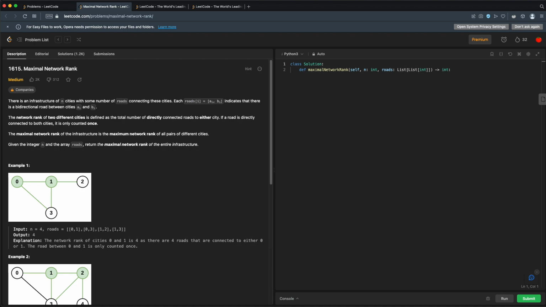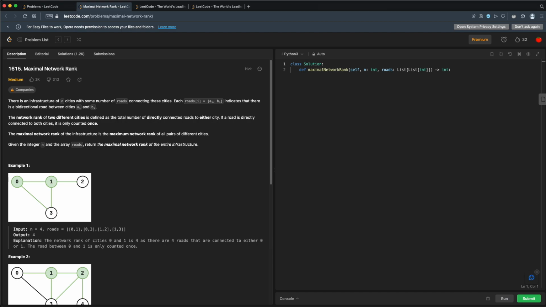All right, and then we have some examples. So, this is clearly a graph problem. We have nodes and we have connections between those nodes and they're bidirectional. That doesn't really matter because in this case, we're not actually traversing any of these nodes. We don't need to traverse this graph. But we do need to know how many nodes are connected to each city.